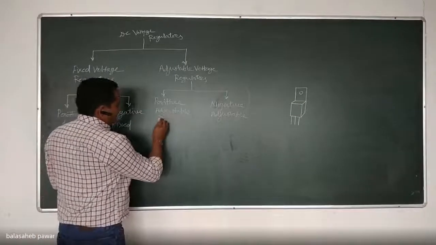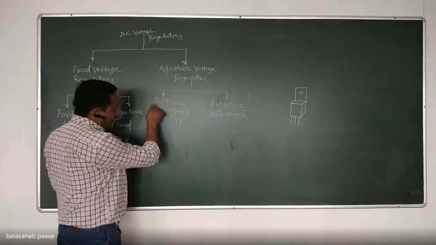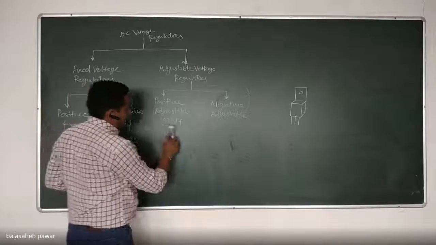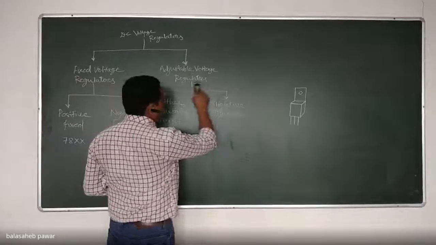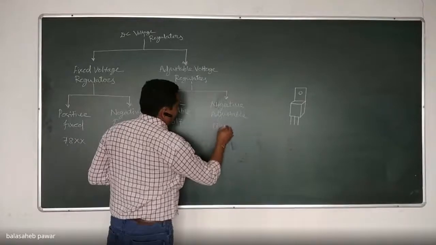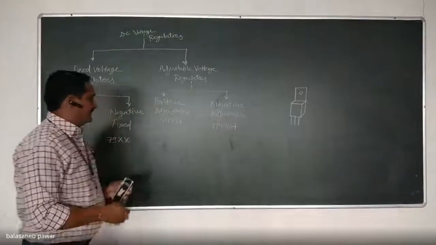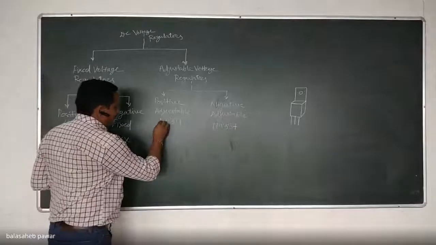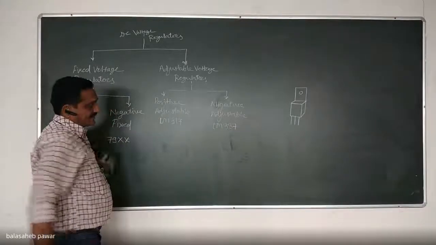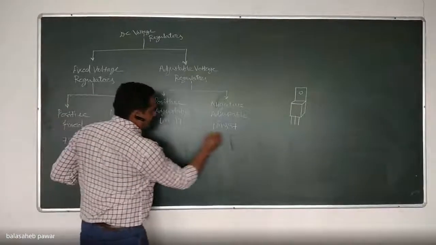Positive adjustable, it is a single device, that is LM317. This is the example of positive adjustable, which you have to study in detail as per your syllabus. And this one, that is LM337, that also you have to study in detail, that means from its block diagram to its application. Is it clear? So as per syllabus, only these two you have to study.